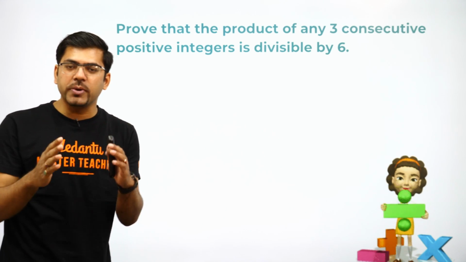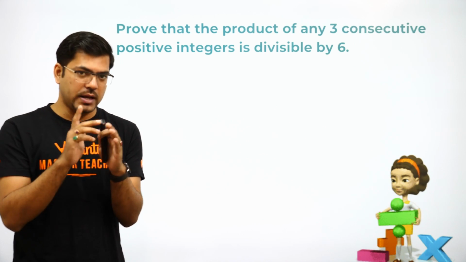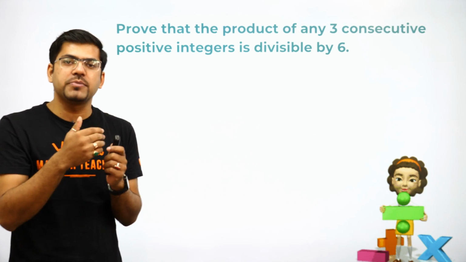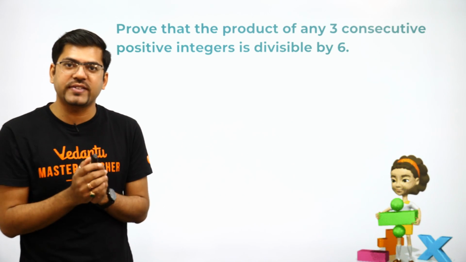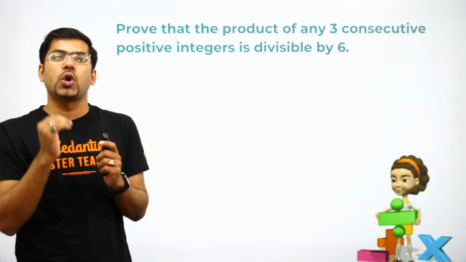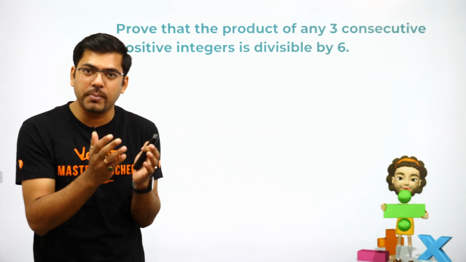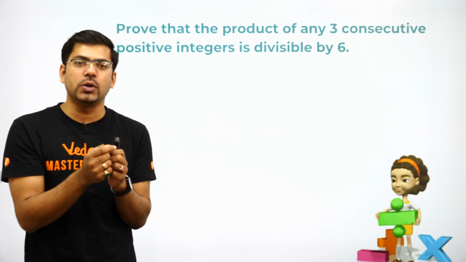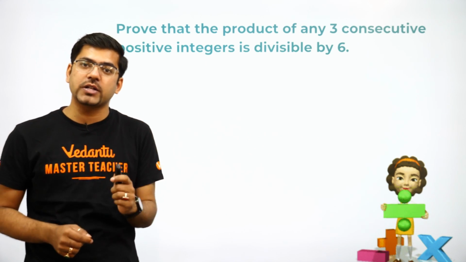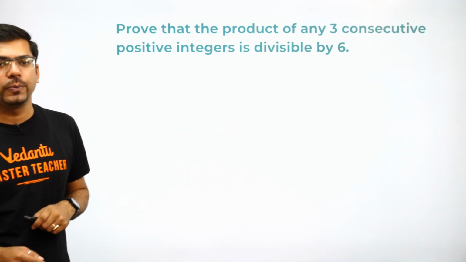And I am assuming all these questions would come as 4 marks questions. Now, if any question in the sessions comes for 3 marks in your examination, then you will simply cut down the steps which are not required or irrelevant for a 3 marks question. So I'll be telling you that as well. According to a 4 marker question, if this question comes as a 4 marks question, the solution would be like this.